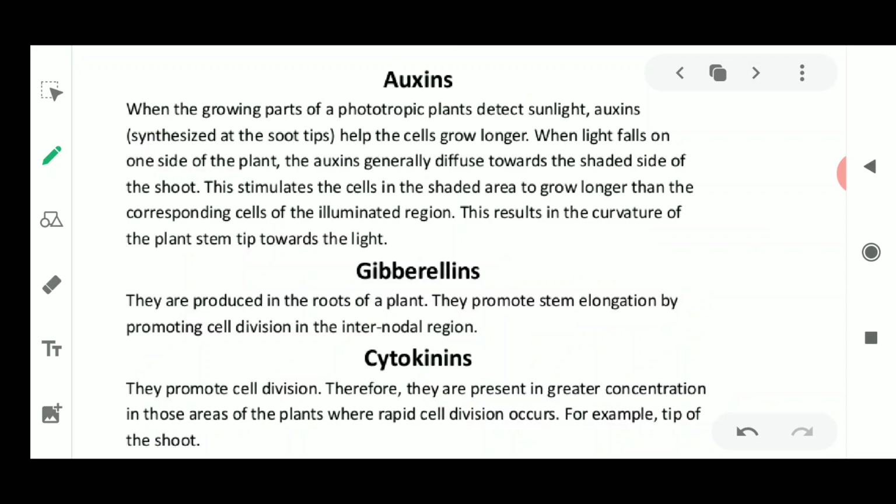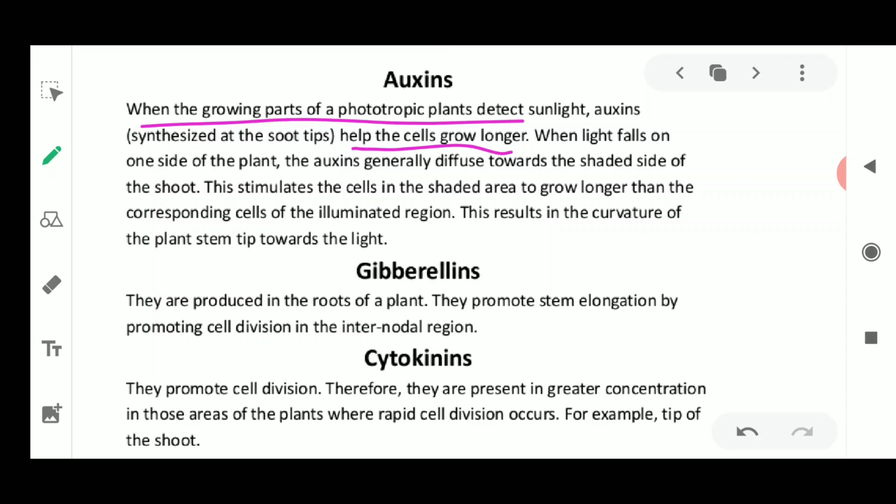Auxins are plant hormones which are produced at the tips of the plant, in the root tip and the shoot tip. This is a growth hormone. When the growing parts of a phototropic plant detect sunlight, the auxin is synthesized in the shoot tips. Next, it helps the cells to grow longer.